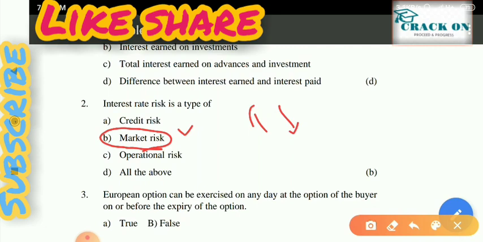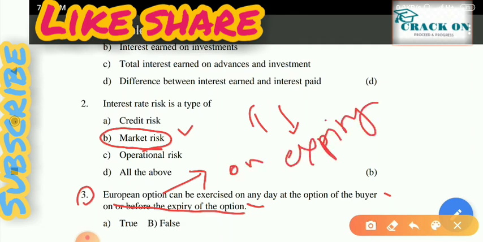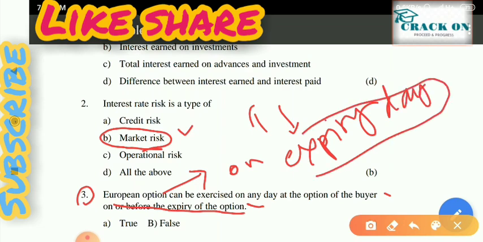Next one is the European option. Question number 3: a European option can be exercised on any day at the option of the buyer on or before the expiry of the options. True or false? As we know, European options can be exercised only on expiry day. Before that or in between, it cannot be exercised. So the option is false, that is B.